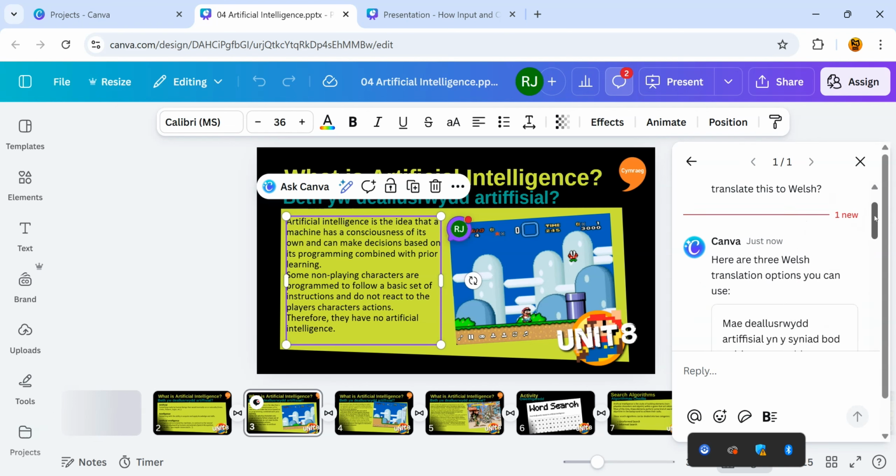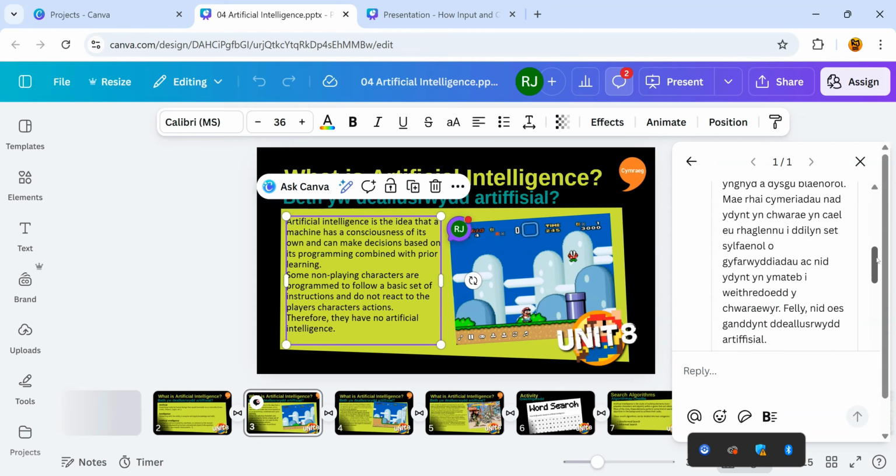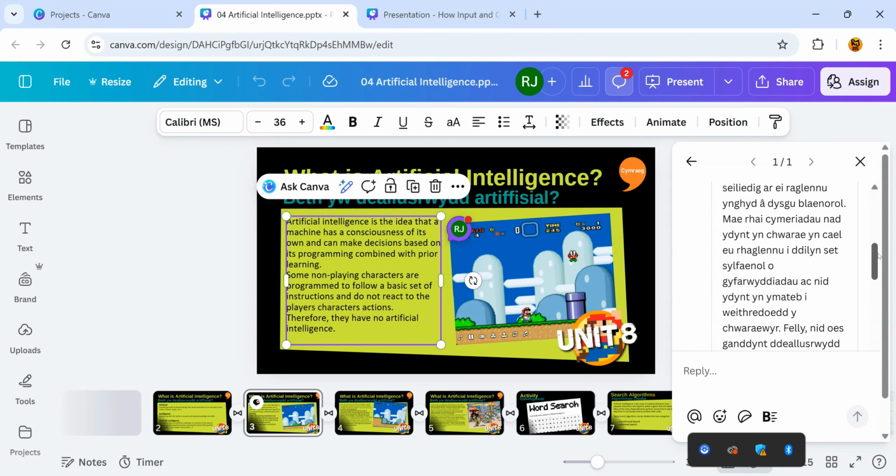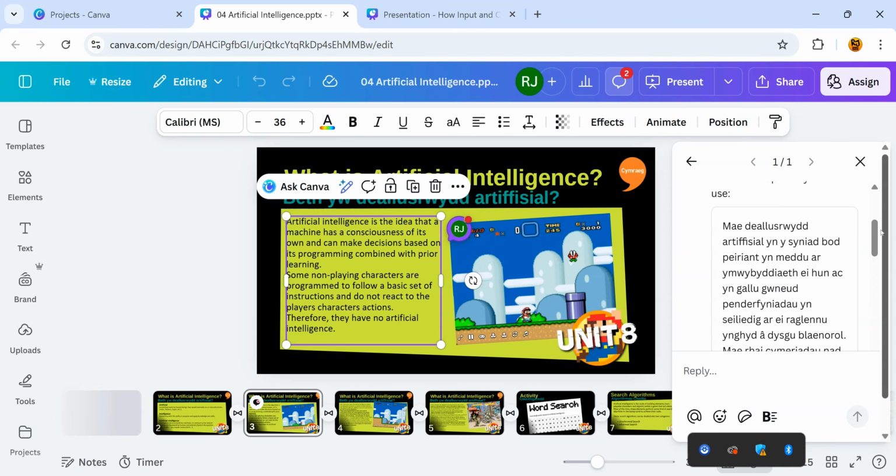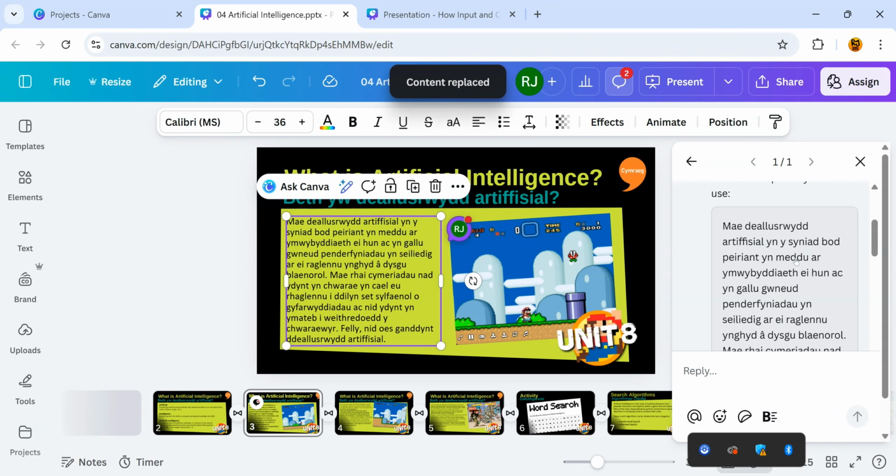So it's provided me with different options. If I'm a Welsh speaker, I can check these through. However, it should really be checked over by the Welsh team within the college, as you would with any other Welsh translations. If I click on this, yes, brilliant. It actually puts the text directly over the text I wanted to translate.